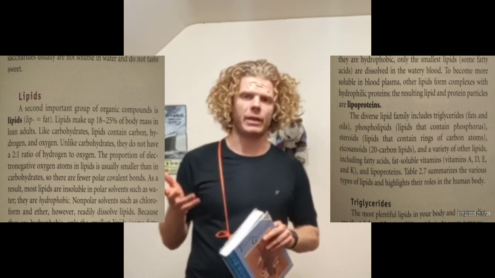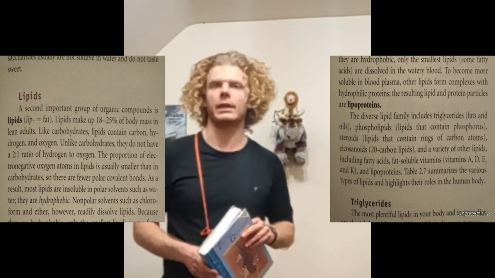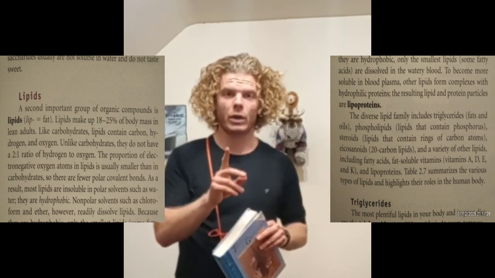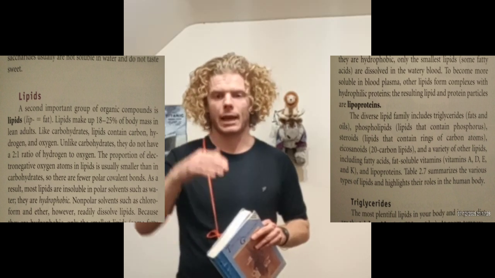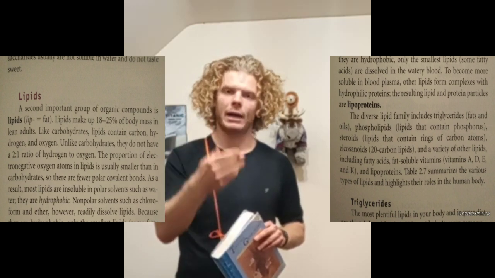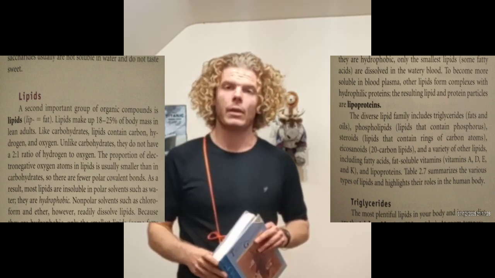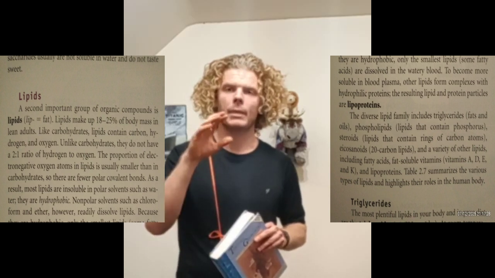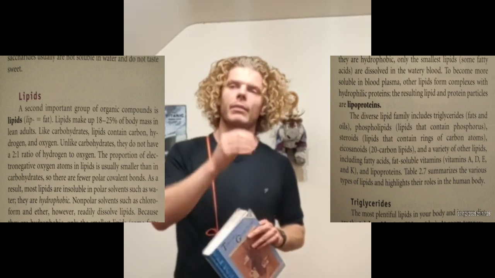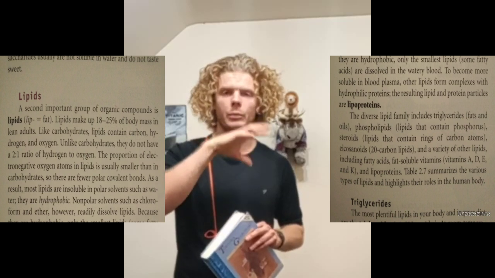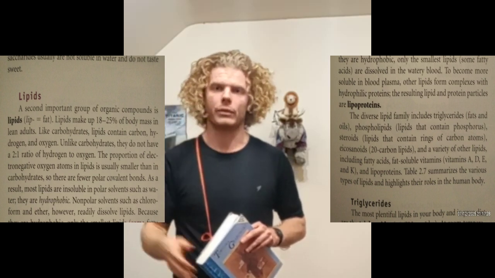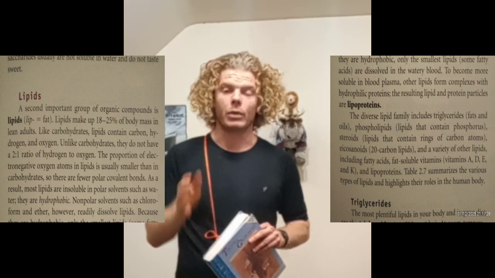Lipids. Lipid means fat, and the normal human body has around a quarter of it in it. Now, carbohydrates have a ratio of hydrogen to oxygen of 2 to 1, but lipids have less oxygen, so the ratio is higher. There's less oxygen, so it makes it harder for them to make polar covalent bonds with polar solutions like water. That means that because the lipids have a smaller amount of oxygen, they don't dissolve in water, for example, in polar solutions.